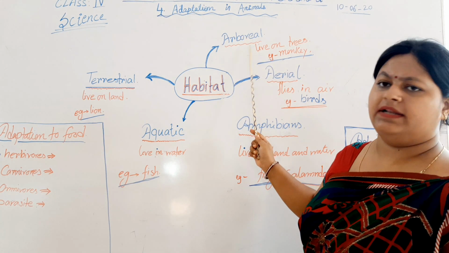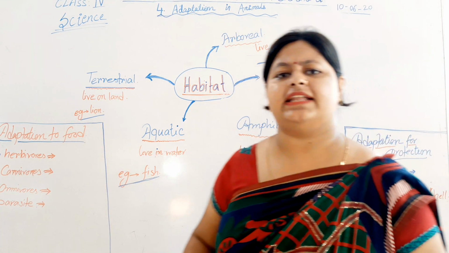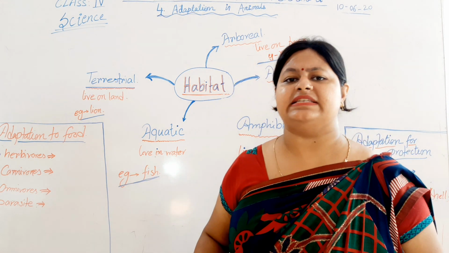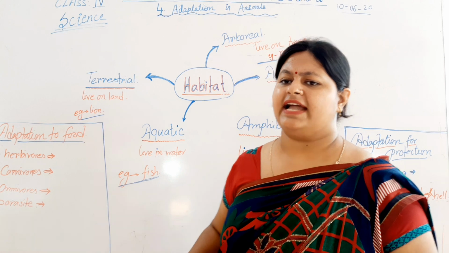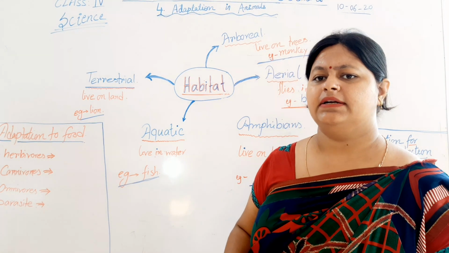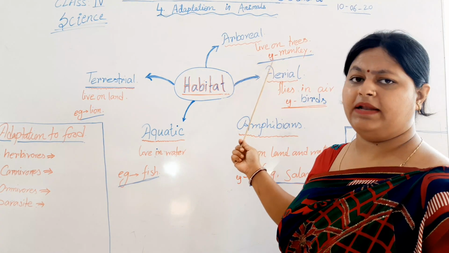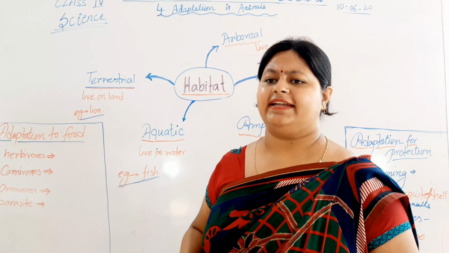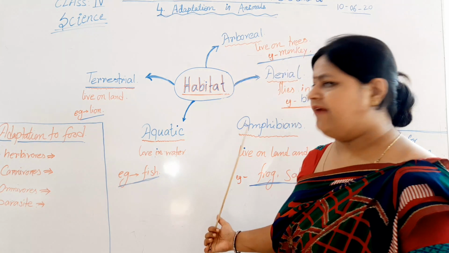Next is the arboreal. Arboreal animals are the type of animals who spend most of their time on the trees. They live on trees and they spend most of their time on the trees. For example, monkey. And the other types of animals, we can categorize into the amphibians.